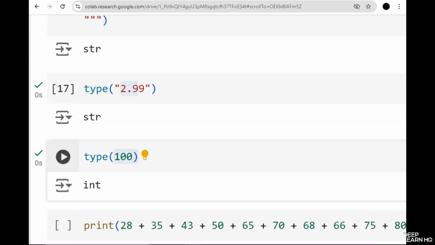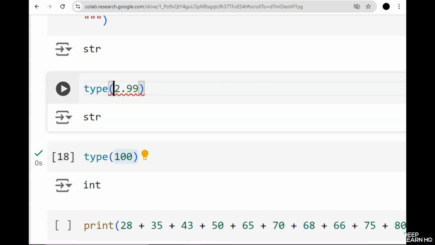And if you want to see an example of a float number, you can simply remove these quotations and you'll see the result quickly change. So now it says float, since it has a decimal value. It represents a floating point number, a number that includes a decimal point.